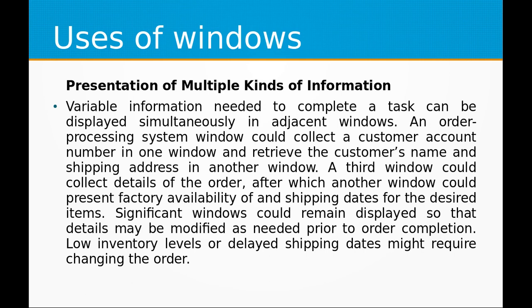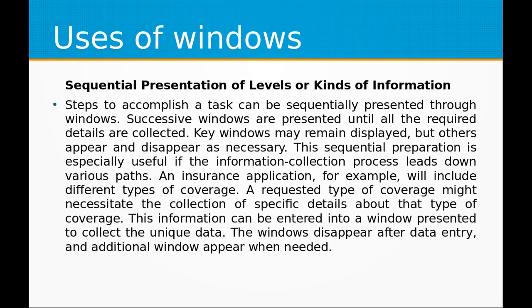Low inventory levels or delayed shipping dates might require changing the order. Sequential presentation of levels or kinds of information: steps to accomplish a task can be sequentially presented through windows. Successive windows are presented until all the required details are collected. Key windows may remain displayed, but others appear and disappear as necessary. Thus, this sequential presentation is especially useful if the information collection process leads down various paths.